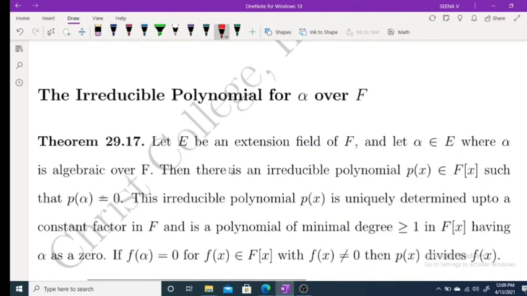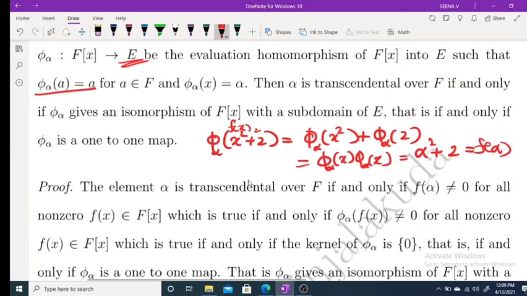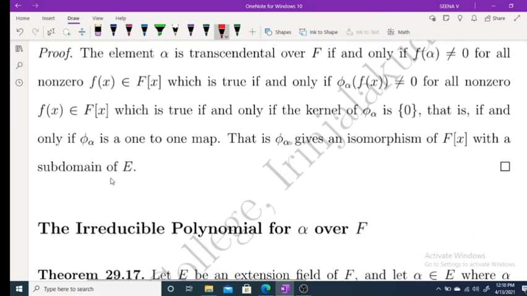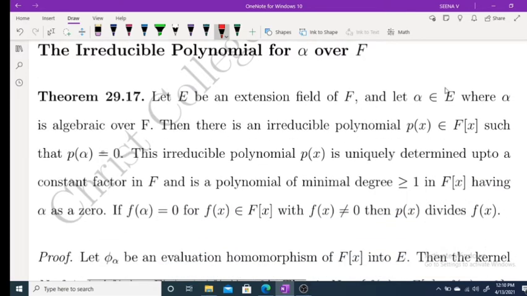Now moving to a very important definition, and we are moving to the definition only after proving this theorem. This theorem is also important; I mean the content of the theorem is very important. In this case we have discussed the characteristic of an element alpha to be transcendental over F. That means this evaluation homomorphism is a 1-to-1 map. Now moving to algebraic. Okay, let E be an extension field of F, and an element alpha belongs to E where alpha is algebraic over F.